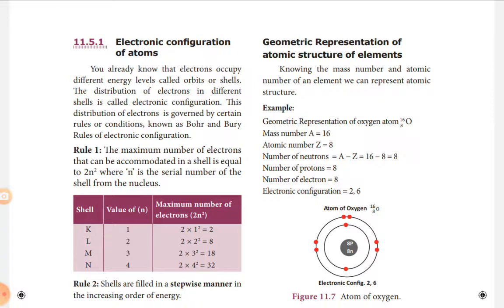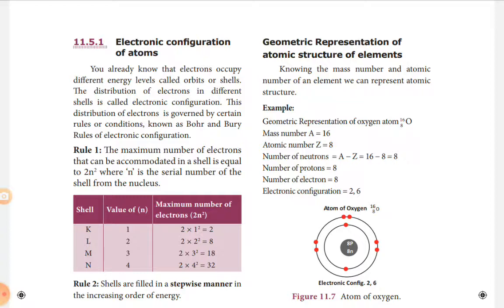So first we have to write the representation of the oxygen atom. Oxygen 8, 16, atomic number 8, mass number 16. I will calculate the neutrons with the formula A minus Z, 16 minus 8, that is equal to 8. So the number of protons is 8, electrons 8, neutrons 8. Inside the nucleus we have to represent 8 protons and 8 neutrons.